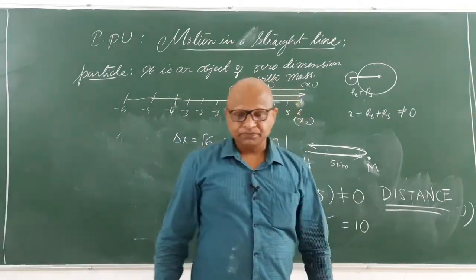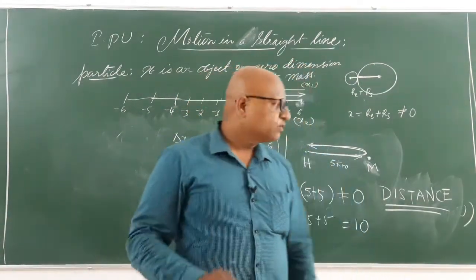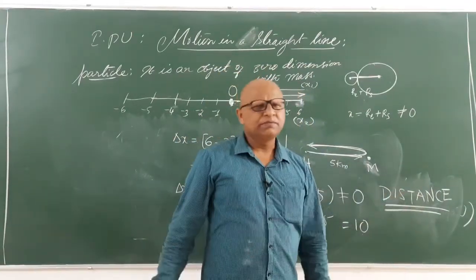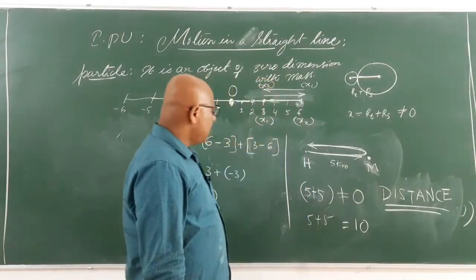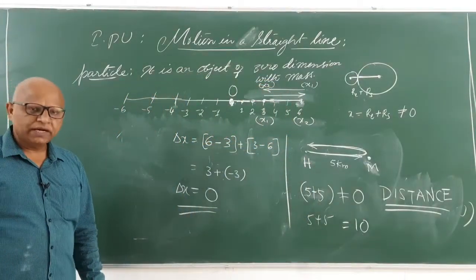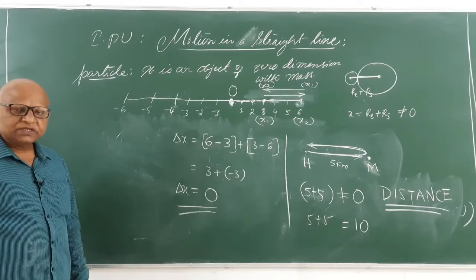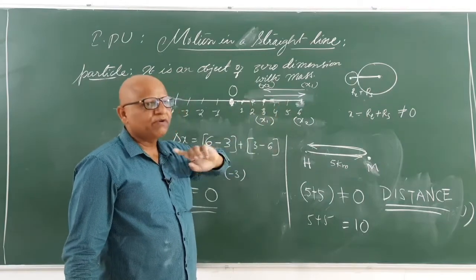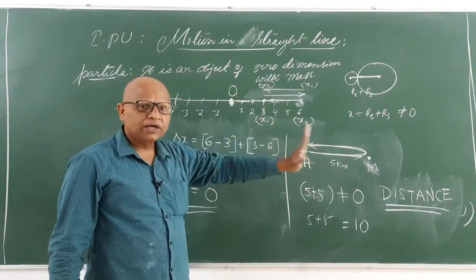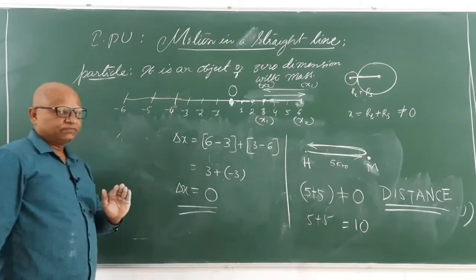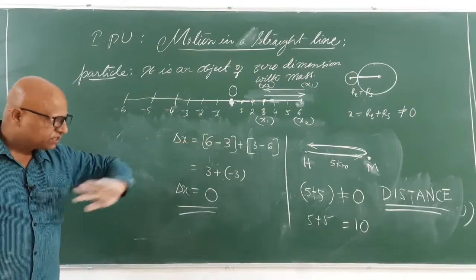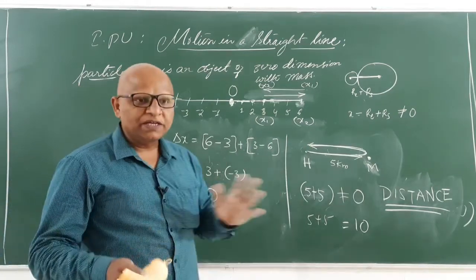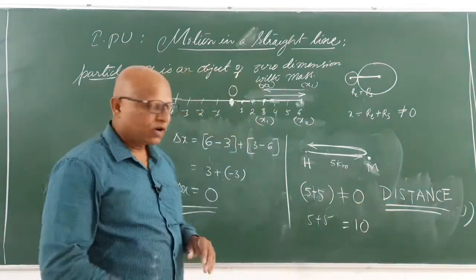Distance is different from displacement. Distance is also known as path length. Distance and path length are almost the same, similar in meaning. Whereas displacement is very specifically defined, which is the change in position of a particle with respect to a coordinate. This is one definition. After looking at this, we will define distance and displacement even more elaborately.